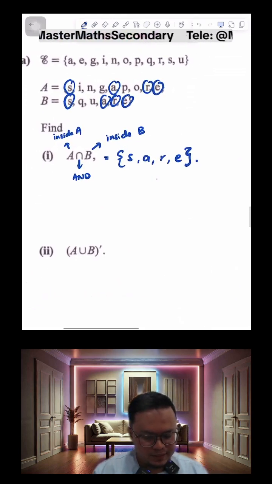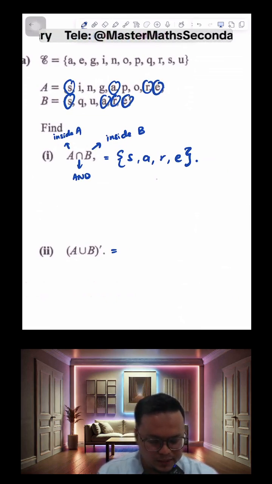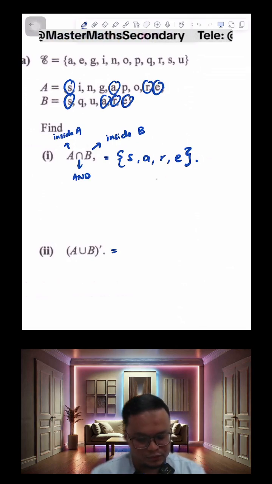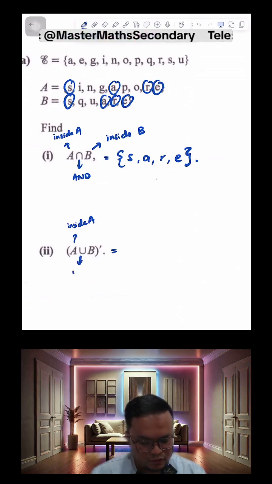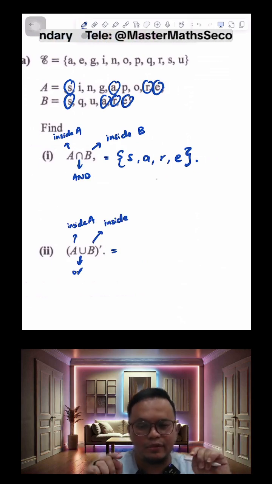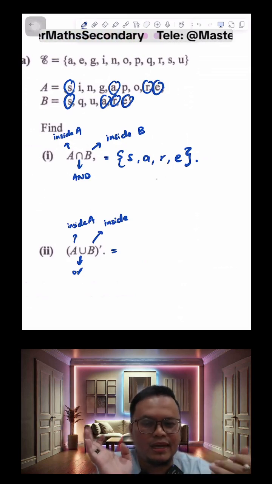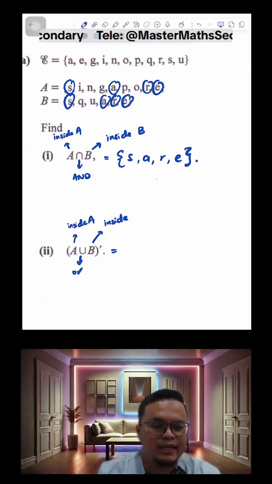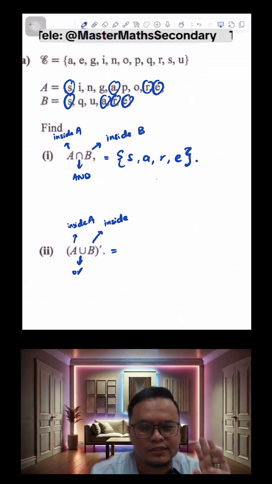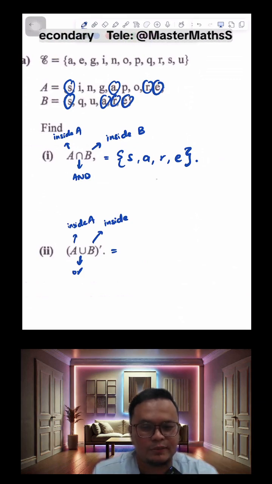Now in the second part, you're asked to find the elements of A union B complement. Now A union B complement would be elements that are... so let's do this. Let's look at A union B first. A means inside A. Union is an OR. B means inside B. Now if I were to ignore the complement, it means I'm looking for elements that are inside A or inside B. In other words, I'm looking at everything that can be found in either A or B. They don't have to fulfill both conditions. They just have to meet one of the conditions, either inside A or inside B.